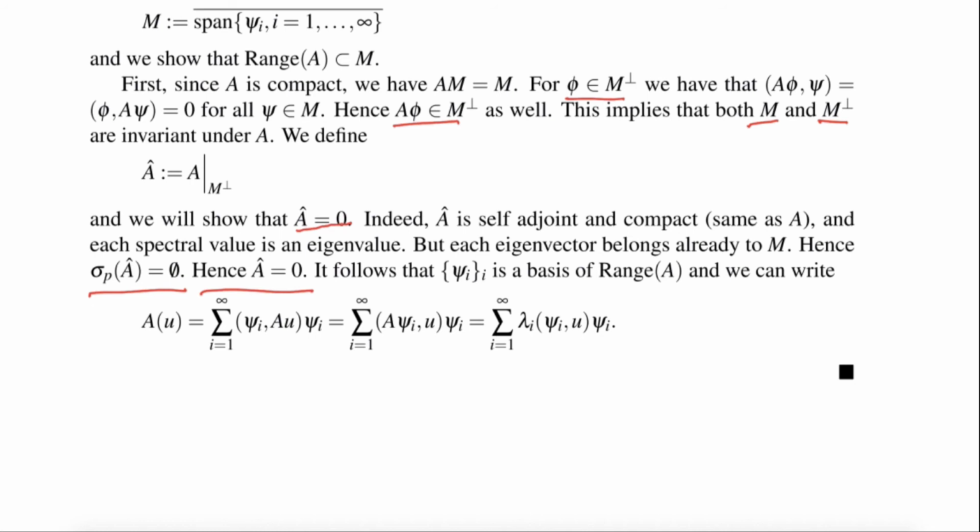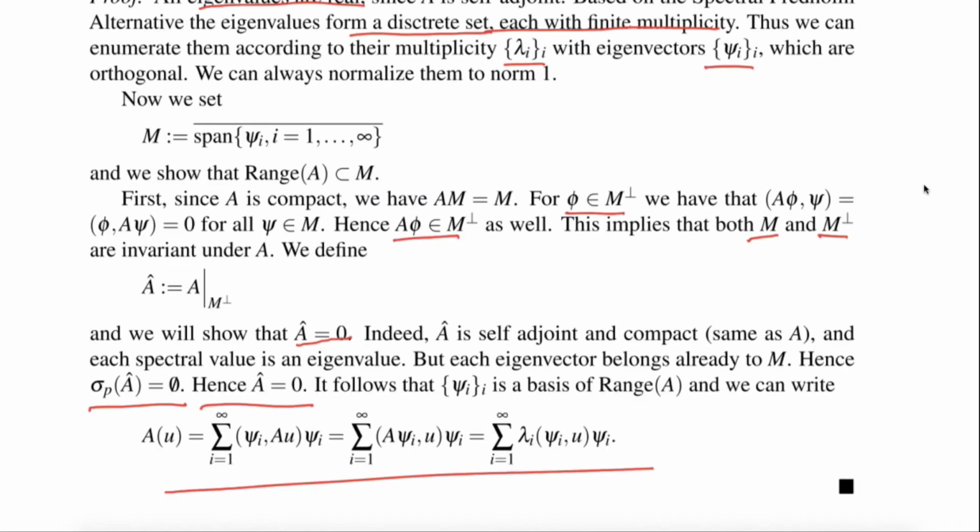So this means that we can express A u in the eigenbasis as written down here. So this means that the psi is really a basis of the range of A, meaning that each A of u can be represented in a spectral representation using the sum of the psi with some coefficients. Okay, so this is how far I want to carry the spectral theory.